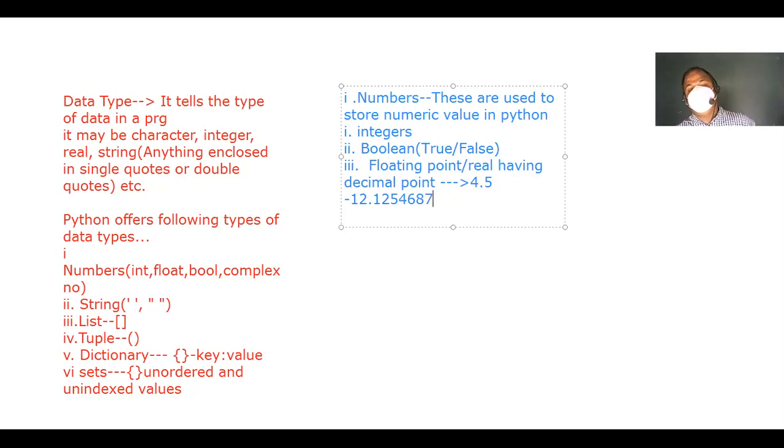This is precision. In Python, up to 15 digits of precision is supported for floating point numbers. So that is floating point numbers.